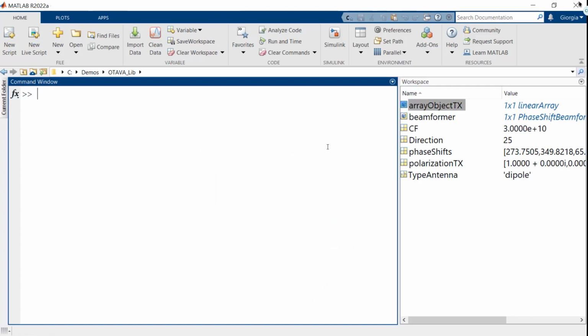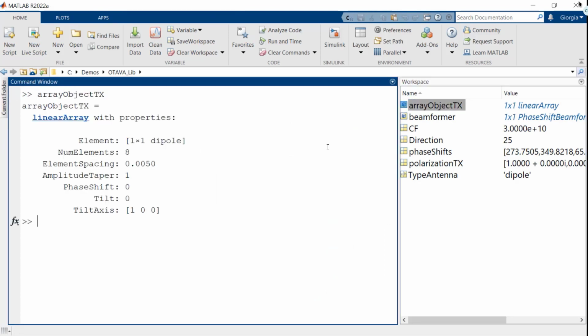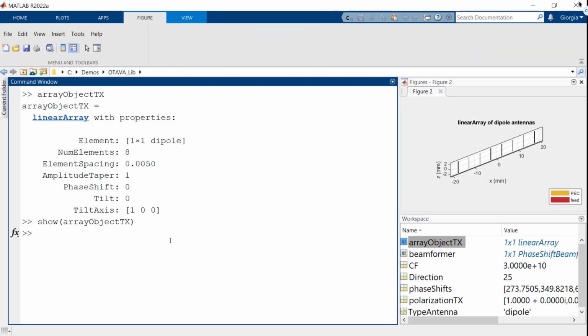But let's look a little bit more into the details of what this array object is and how it is defined. It is defined in the MATLAB workspace. We can see that it is made of 8 dipoles. We can visualize it by just using the show method, or we can analyze it, for example, computing its pattern at 30 gigahertz.